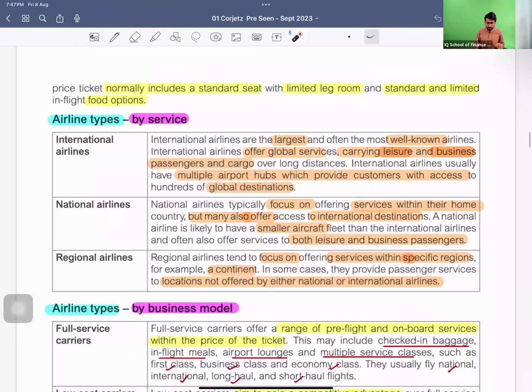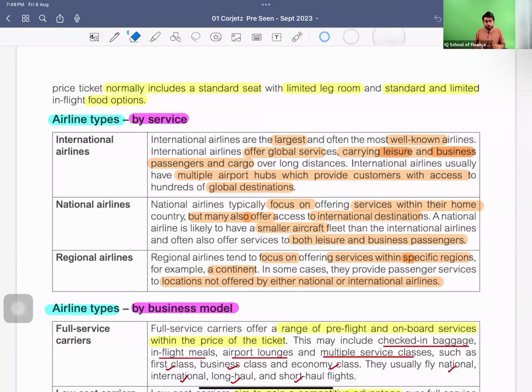Let me just zoom in a little bit more for you guys. Over long distances, they cover routes from one continent to another and from one country to another. International airlines usually have multiple airport hubs which provide customers with access to hundreds of global destinations.